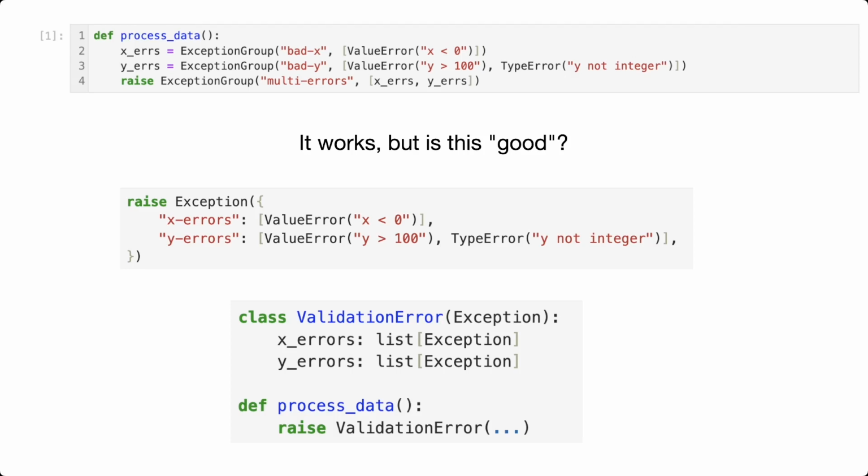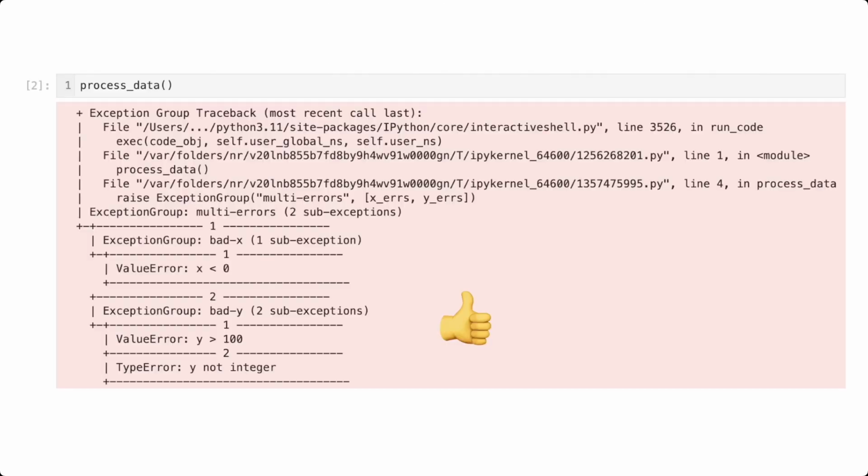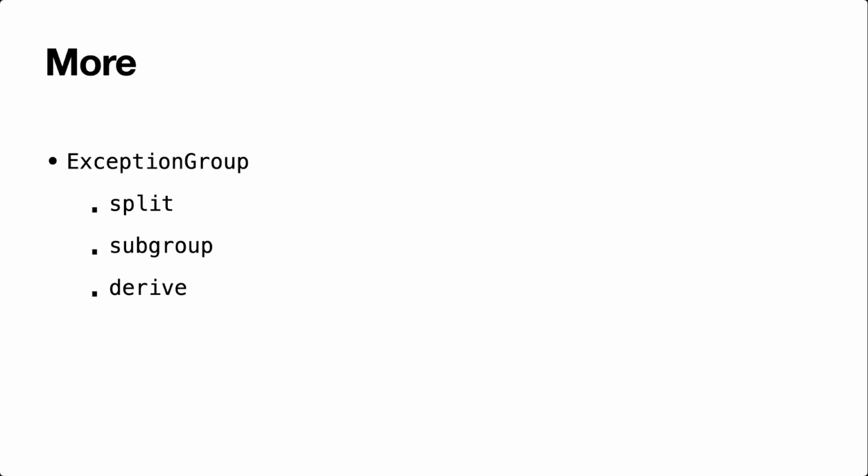I'd like to caution you against subclassing ExceptionGroup because, as I've stated, those have the restriction that you can't catch them with except star, and that might surprise some of your users. Except for that box drawing stuff, that's great. You should find a way to hook into those routines for doing error reporting. This isn't a complete guide. Exception groups have other methods, but I'm not going to cover them today.